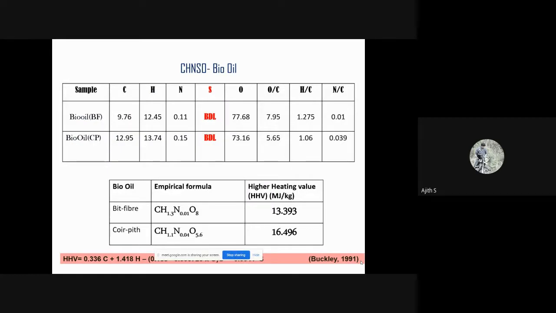Coming to CHNSO, the carbon content was found to be very low, sulfur was not detectable, and oxygen was very high. And the empirical formula of bit fiber bio-oil is CH1.3 and 0.0108, and the high heating value is 13.393, and for coir pith it was 16.496. Theoretical calculation of high heating value has been calculated using the equation provided by Buckley in 1991 as provided in the equation.